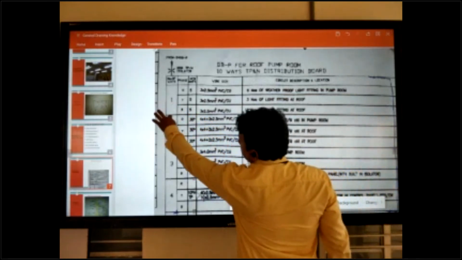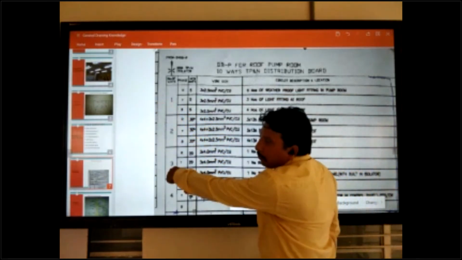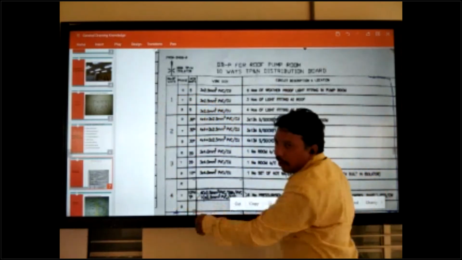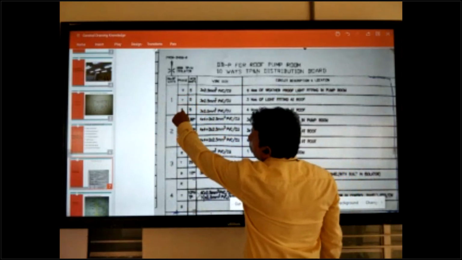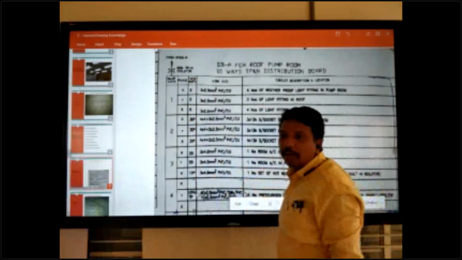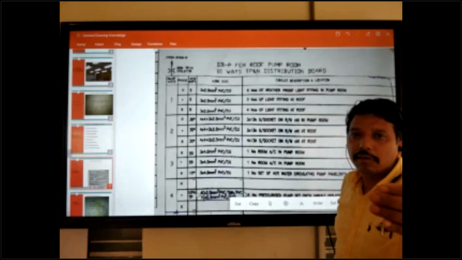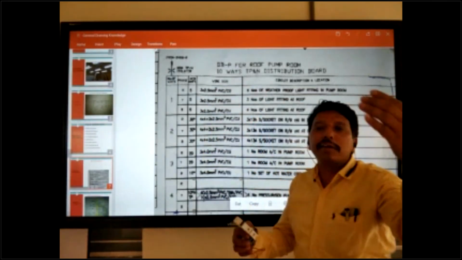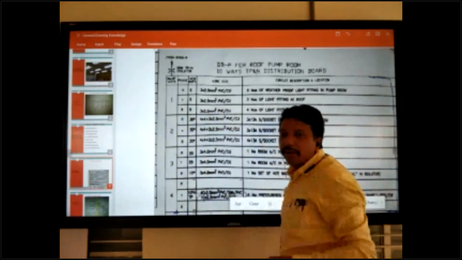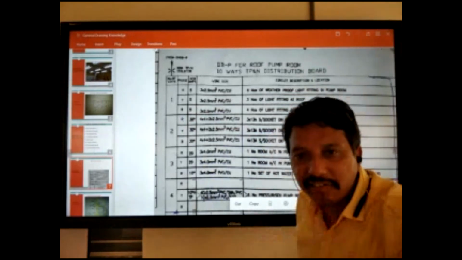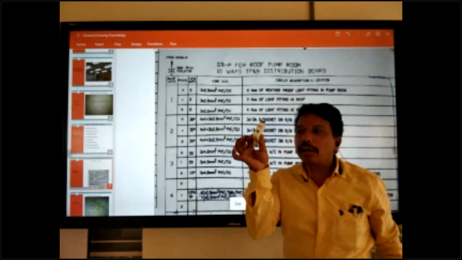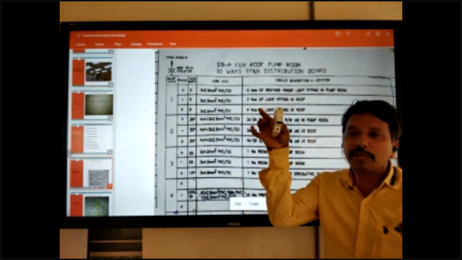This first page, first line, is the way of the DB: number of ways, 1 way, 2 way, 3 way, 4 way. Second line, phase sequence: red phase, yellow phase, blue phase. Third line, category of MCB. ELCB, MCB, what is required in this circuit? Same like that. If a star is coming, this means ELCB or RCCB, you can use anyone here. No star, only normal MCB, you can use a normal MCB.